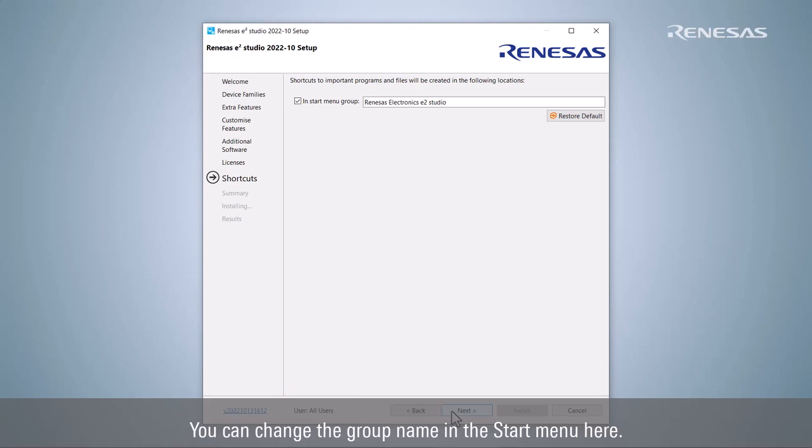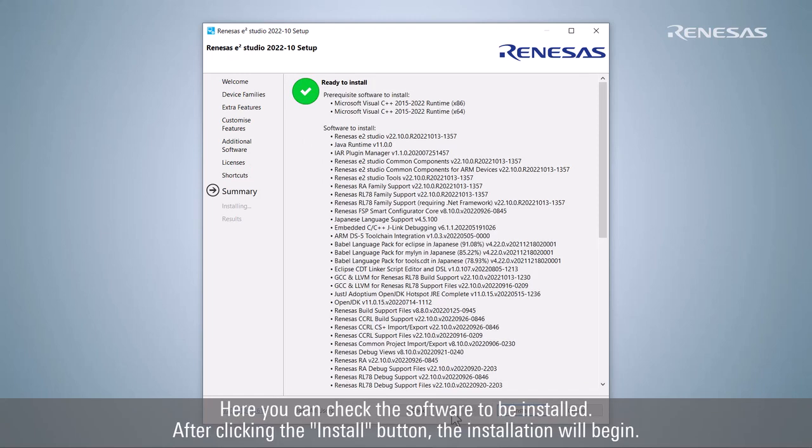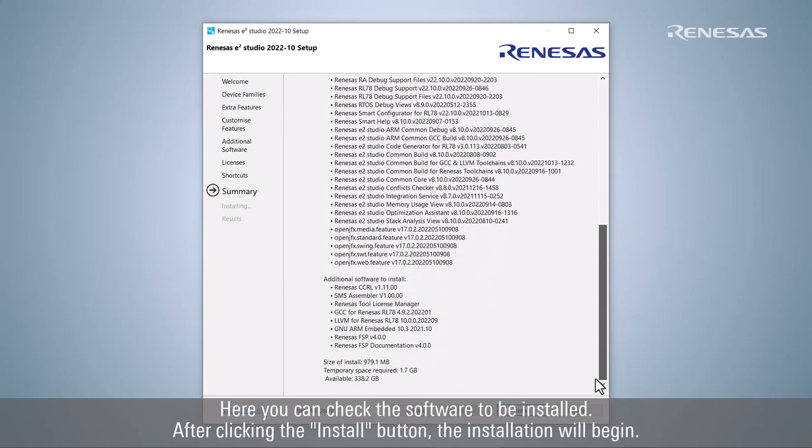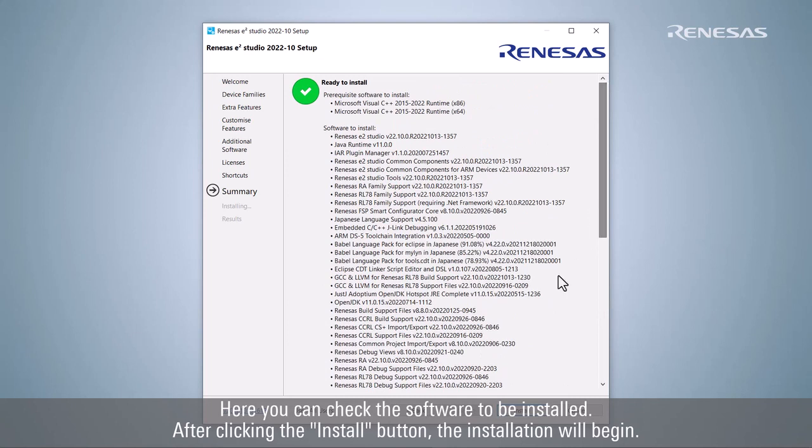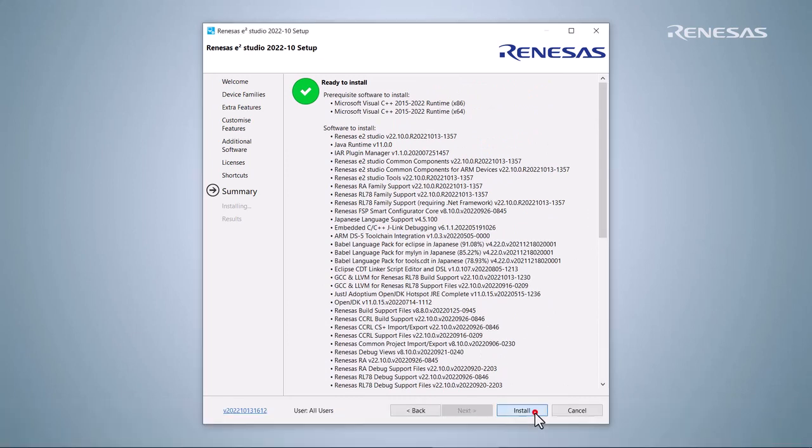You can change the group name in the Start menu here. Here you can check the software to be installed. After clicking the Install button, the installation will begin.